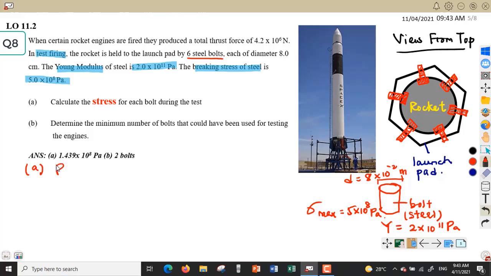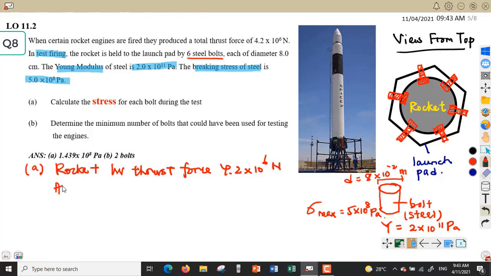So, we know that the rocket has a thrust force of 4.2 to the power of 6 Newton during the firing.